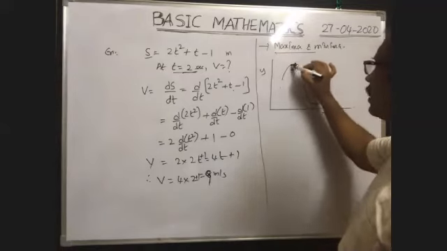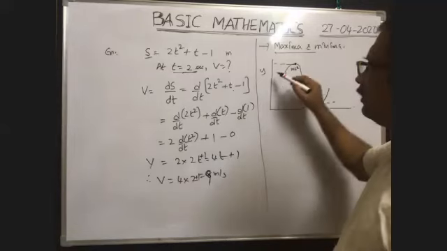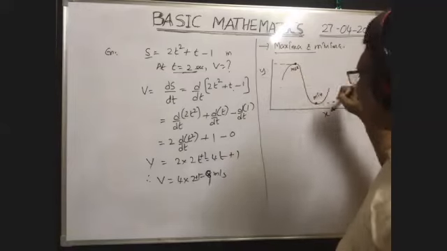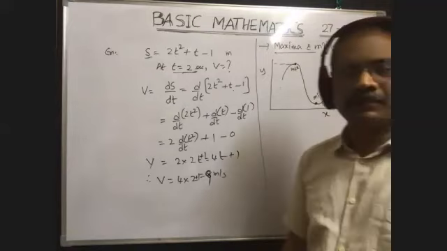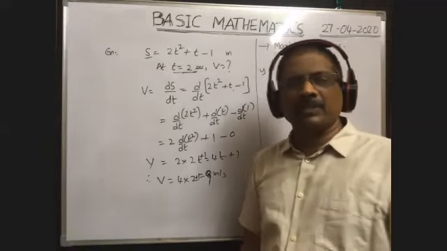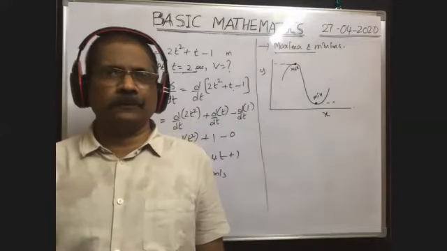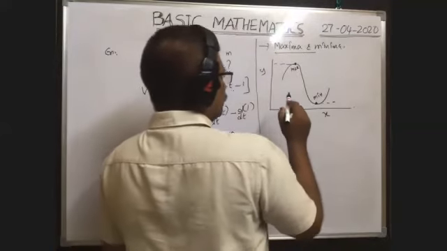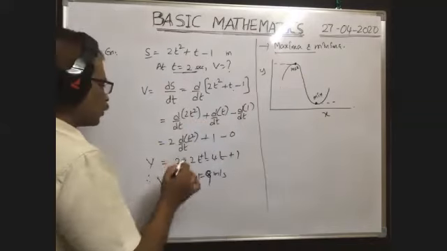So whatever this value, we have to find. Of course, we will be given the relation between y and x, that y and x vary according to the graph like this. The relation between y and x will be given, and they ask you to find what is the maximum value and what is the minimum value. Okay. So here, first of all, dy by dx is equal to slope, no?